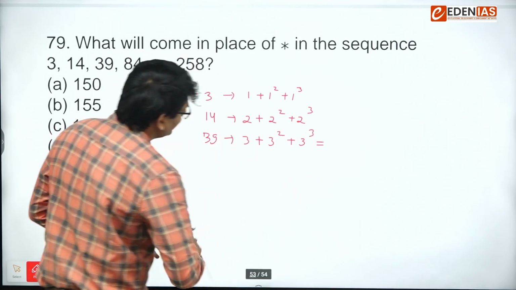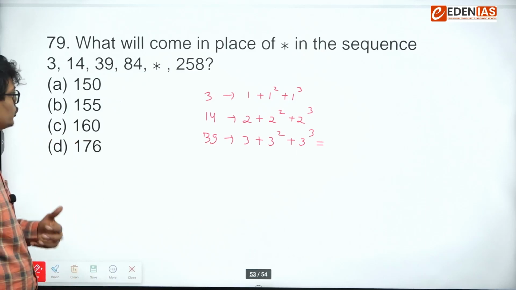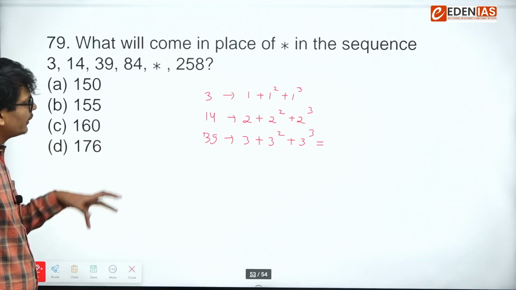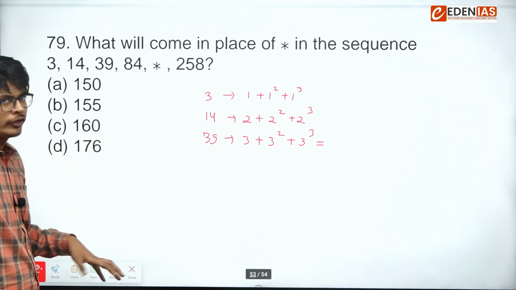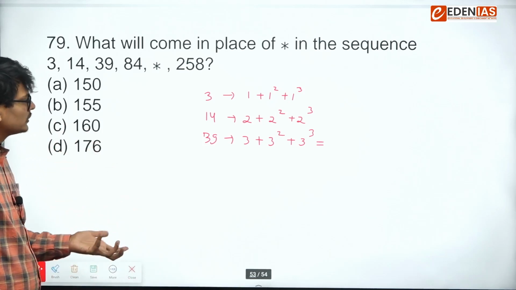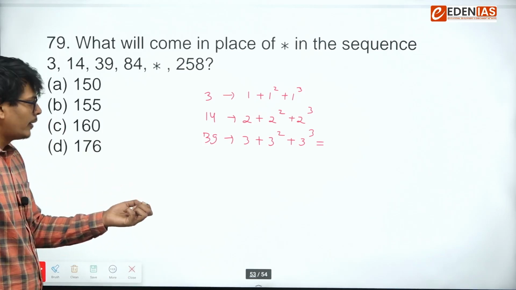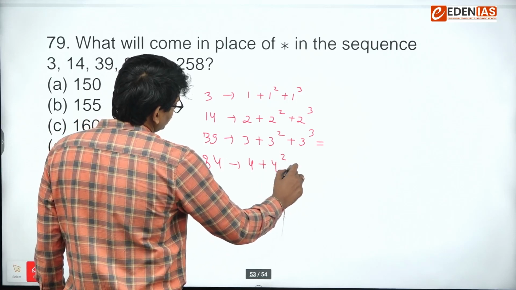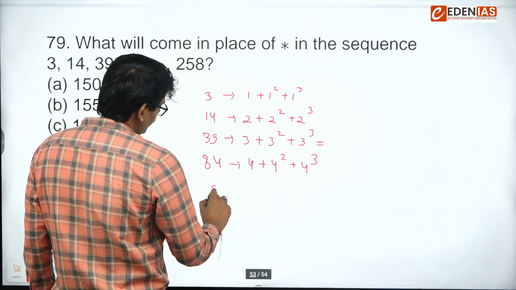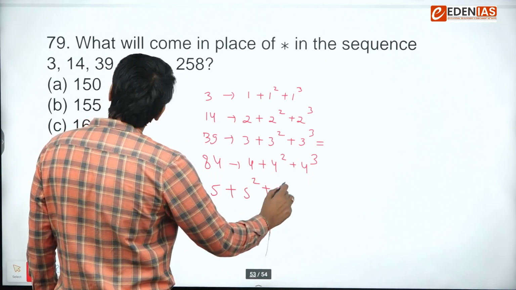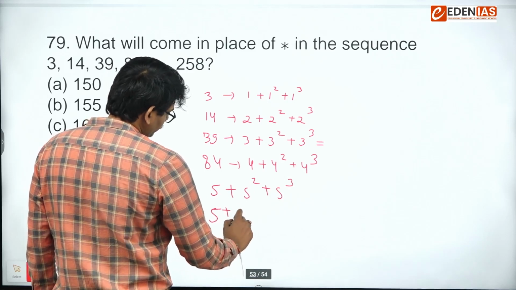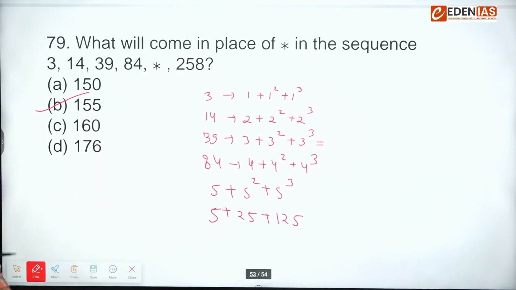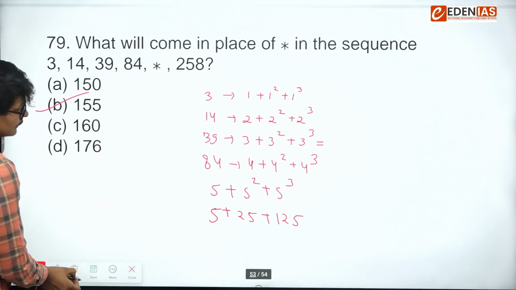So I think this question was something most of the people have left. So I don't think this was a question to attempt in the exam. If you have left this question, totally fine, because most of the people couldn't decode this logic during the exam time. 84 is 4 plus 4 square plus 4 cube, and we need to find out 5 plus 5 square plus 5 cube. That is 155. Okay. Next.